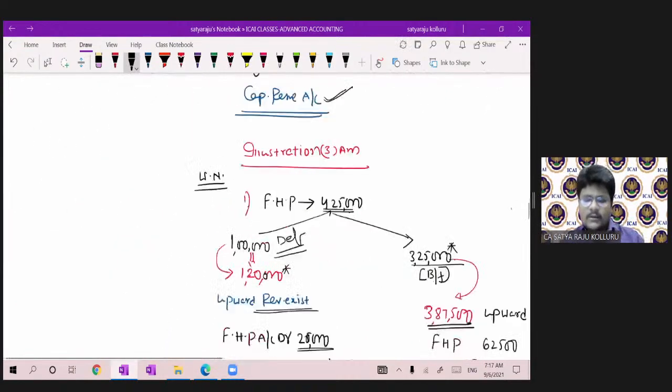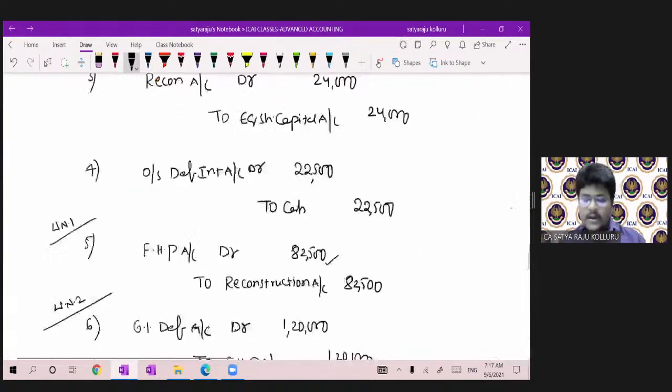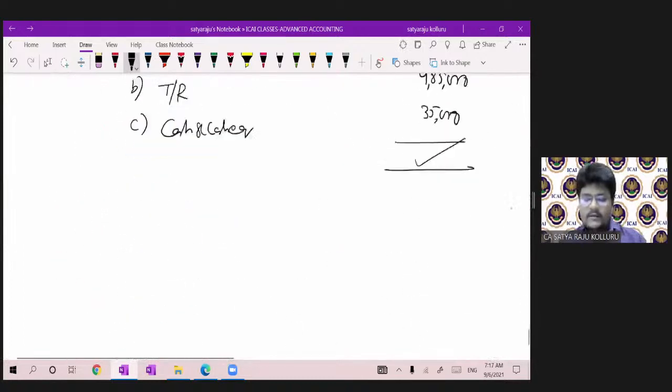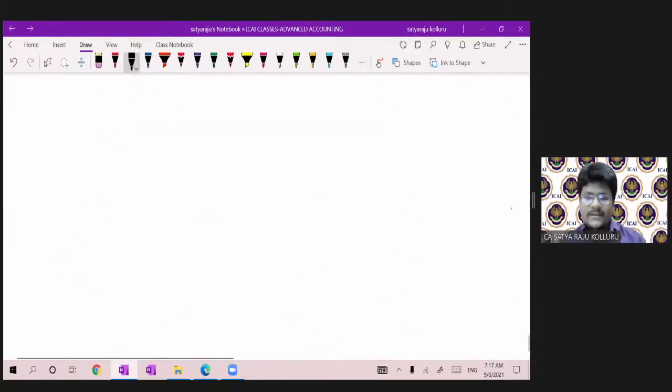Okay. So then we entered into illustration number 3. We completed illustration number 3 successfully. Am I right, guys? Are you with me, all of you? Are you in the same phase? Now, in today's session, let us move on with problems, guys.